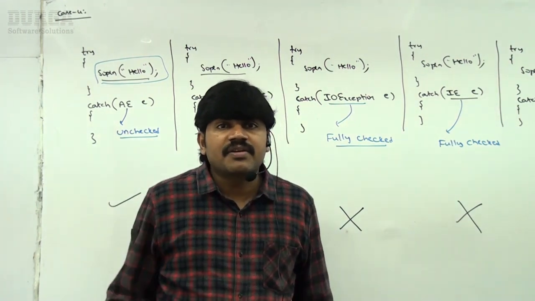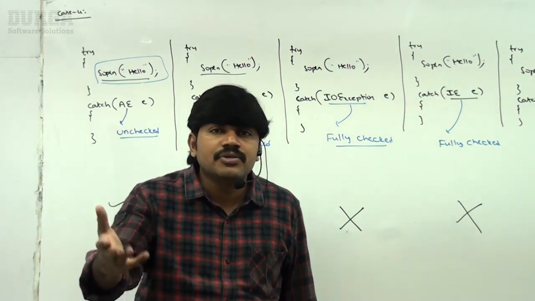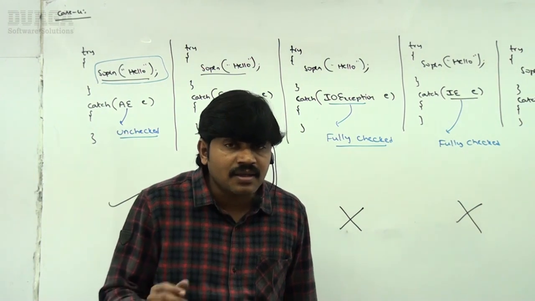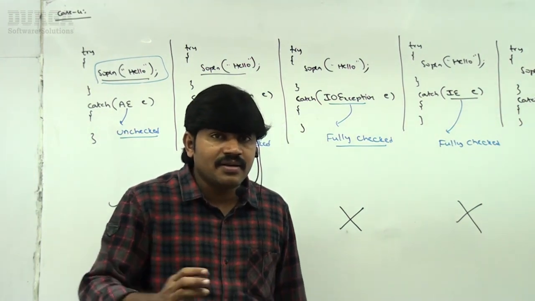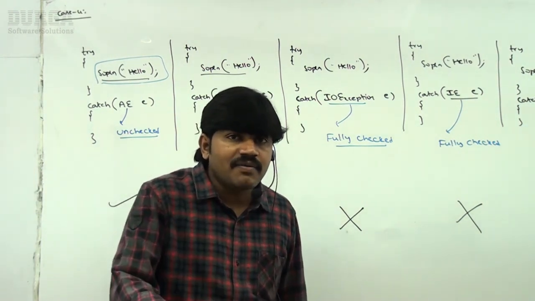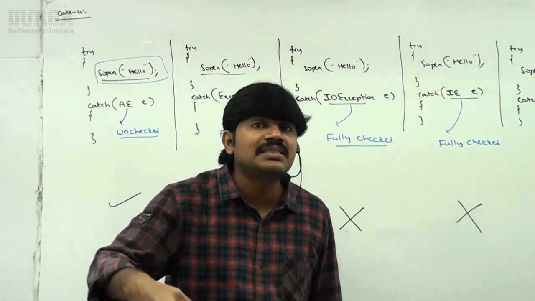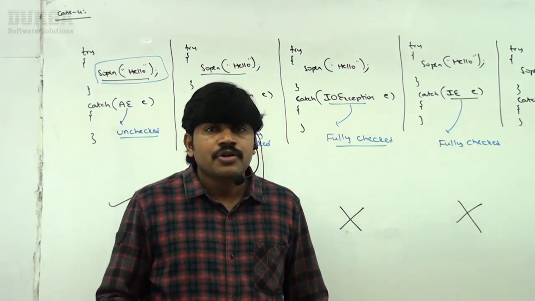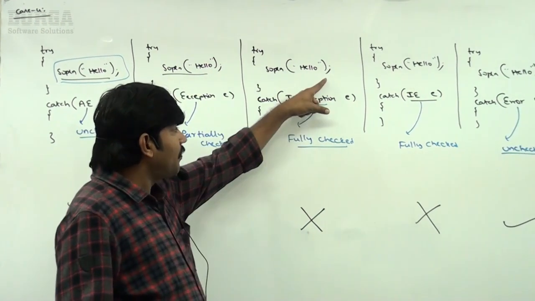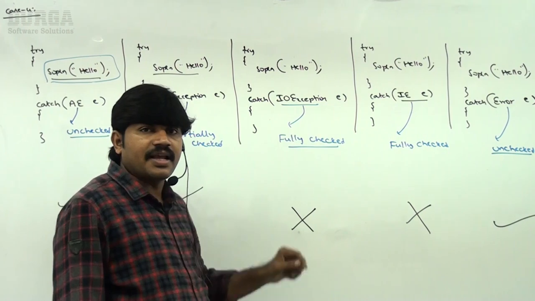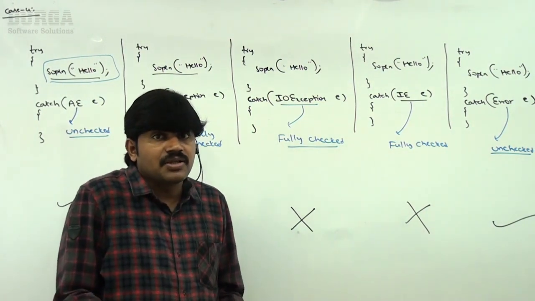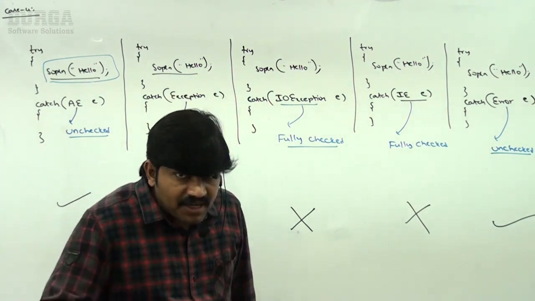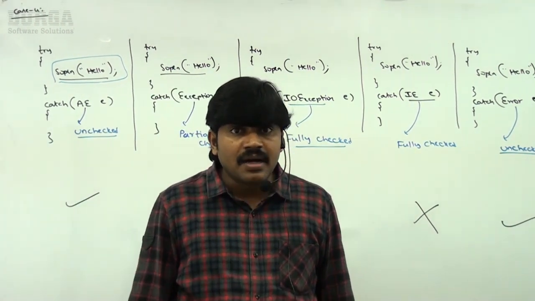The compiler will object. There is no chance of raising this exception, so why did you write the catch block? You are not traveling in a car or bike, you are traveling in a train, so why do you have to think about diesel? Why do you have to think about power? It's not required. You are not performing any IO operations, but still you are writing the catch block for IOException. Meaningless. If you write catch blocks unnecessarily like this, the compiler will object.